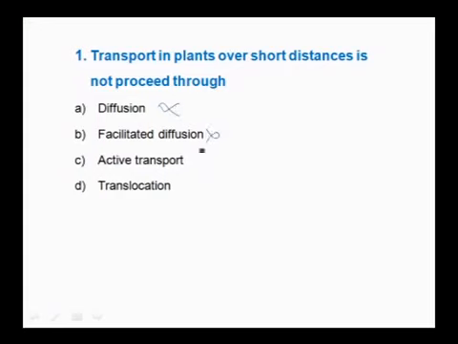Active transport is also used for short distances, so this is also not a correct option, and translocation is used for long distances, but not for short distances.